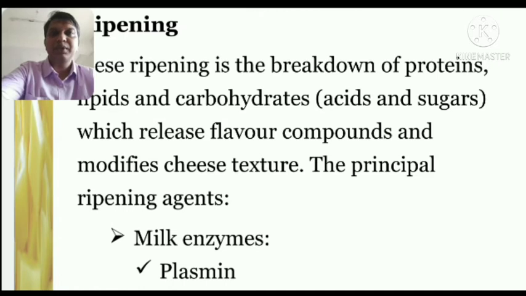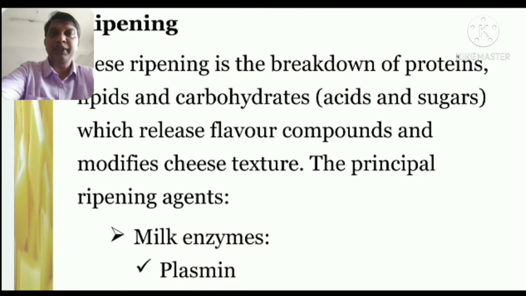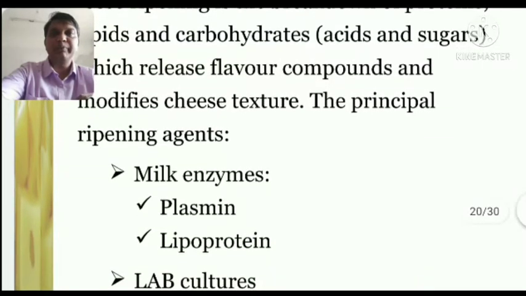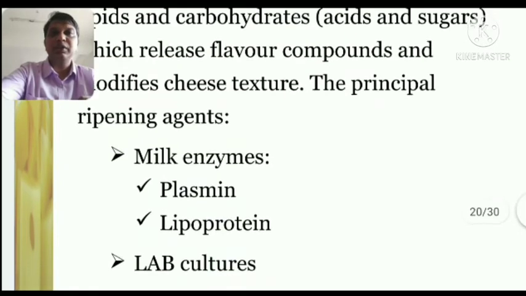After pressing, after making the cheese and getting a proper structure, when we send the cheese into the ripening stage, whatever amounts of lipids, protein and carbohydrates are left, ripening is the stage where we give rest to the cheese, so that the breakdown of these lipids, carbohydrates and proteins starts, which gives the flavor, texture and aroma to the cheese. So this is a very important stage.